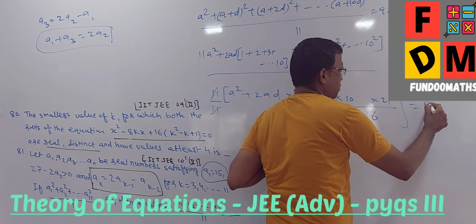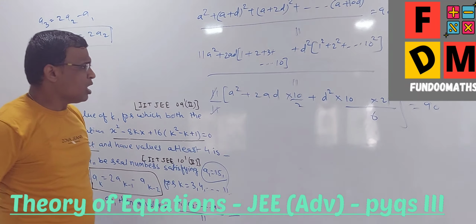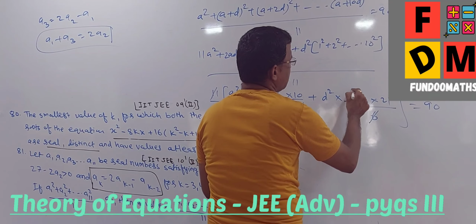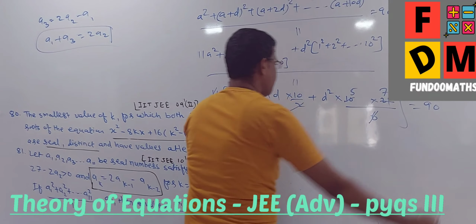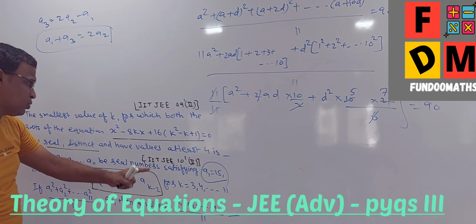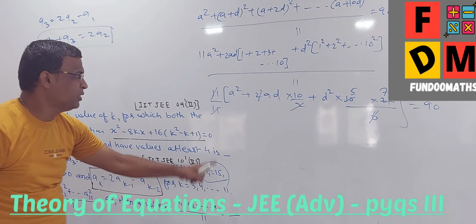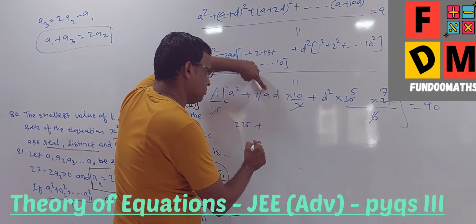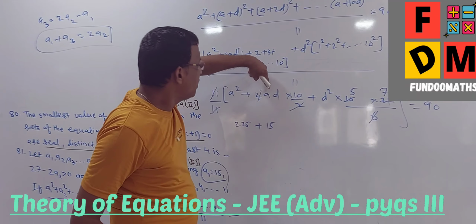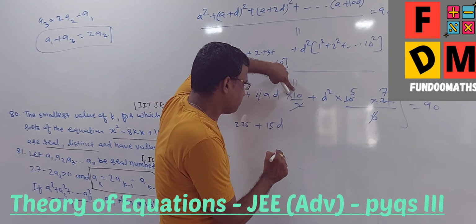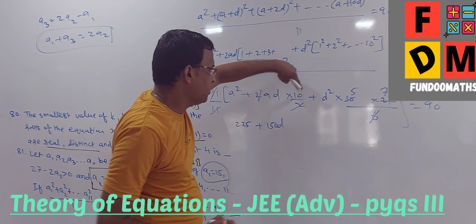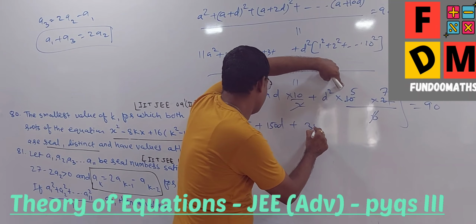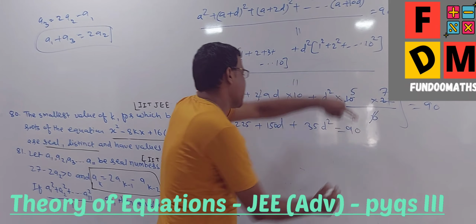Now, what I have to get cancelled? This 6 gets cancelled. 1, 2 is with this, and another 3 is with this. So ultimately, A value is known to me, that is 15. So I'm just putting that value: 15 square plus 15 D into 10, so it is 150D. Plus D square, because D square is unknown to me, and this is 5 7 35, plus 35D square is equal to 19. Can I solve this quadratic?